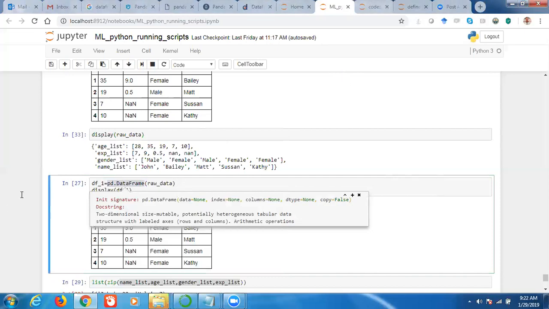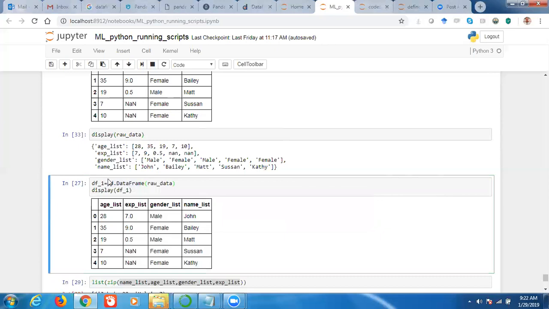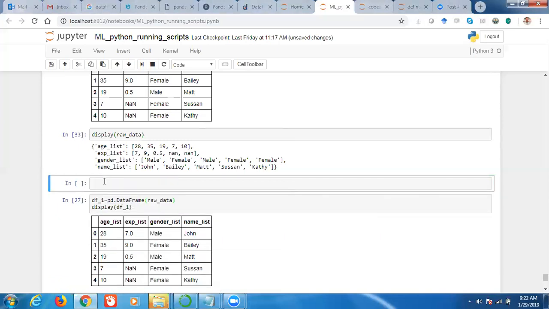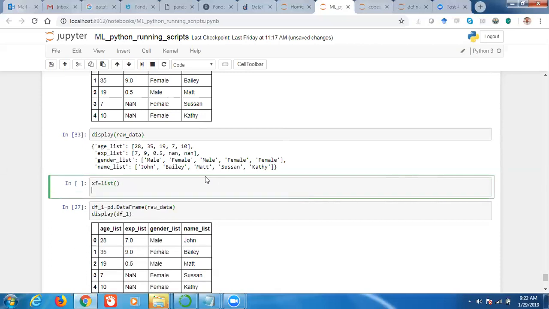What I mean by that, if you recall the previous concepts, is this: if I just write list, then what will this be? I can create a list, right? By giving the values, suppose this one.